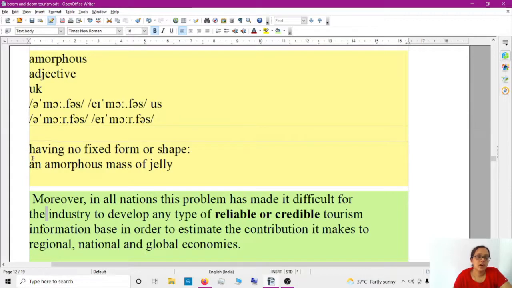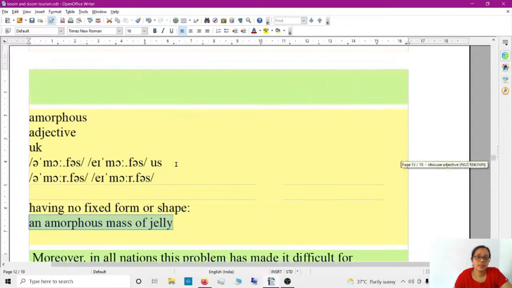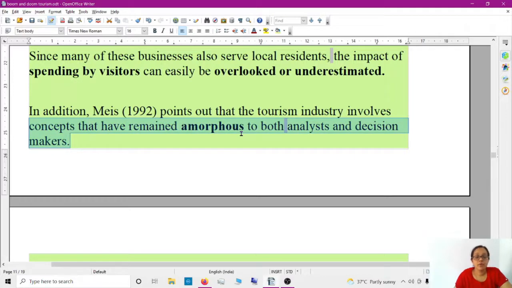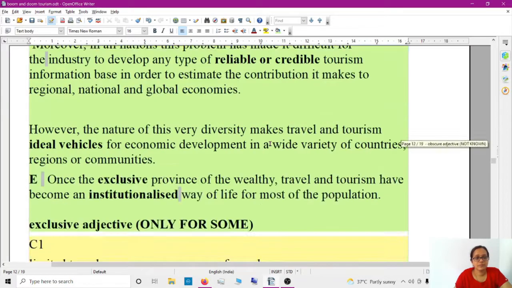Amorphous means having no fixed shape or form. An amorphous mass of jelly has no fixed shape. It's difficult to define, right? Concepts that have remained amorphous to both analysts and decision makers.